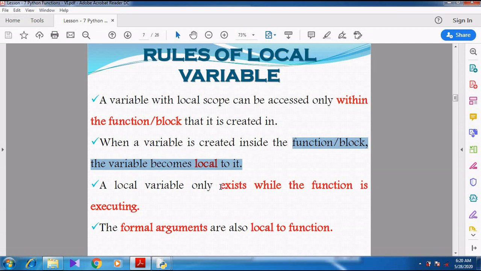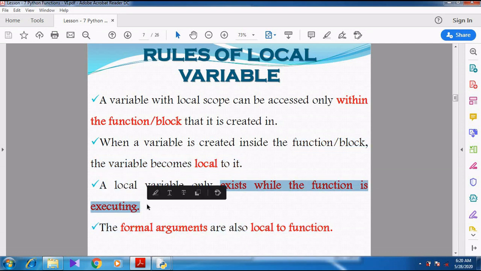A local variable only exists while the function is executing. Exist means its lifetime is only within the function. Whenever the function is executing, the variable will also be executing. Whenever the loop is executing, the variable will go for execution.